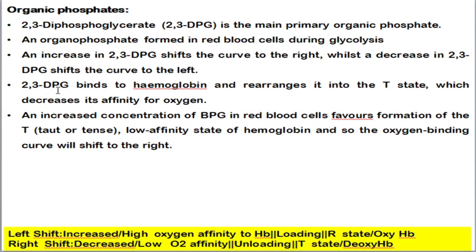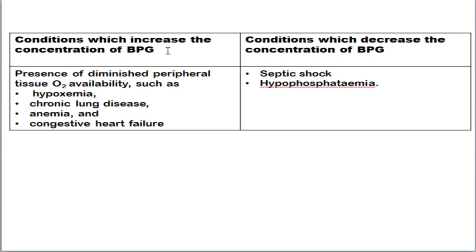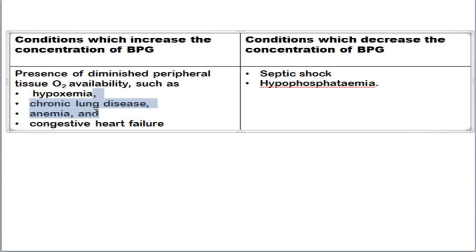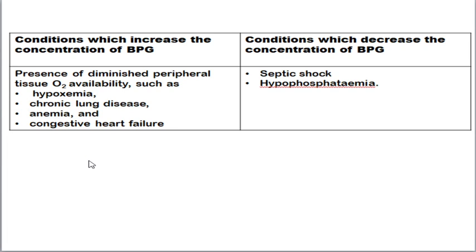Once DPG has bound to the hemoglobin, there is no place for the oxygen to bind. Next, an increased concentration of BPG in the vessel favors the formation of the T state, which is a lower affinity state of hemoglobin. Ultimately, at the T state, the curve shifts towards the right due to the low affinity state of hemoglobin. Next, conditions that increase the concentration of bisphosphoglycerate are those with diminished peripheral tissue oxygen availability, like hypoxemia, chronic lung disease, anemia, and congestive heart failure. During these cases, the oxygen dissociation curve will be shifted towards the right.